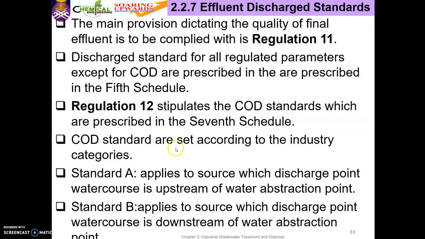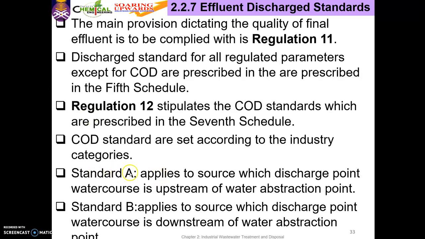So COD standards are set according to the industry categories, which is whether in standard A or standard B. So what's the difference between standard A and standard B? Kita ada dua standard sekarang, maksudnya ada dua standard value, value yang tak boleh reach this standard lah.